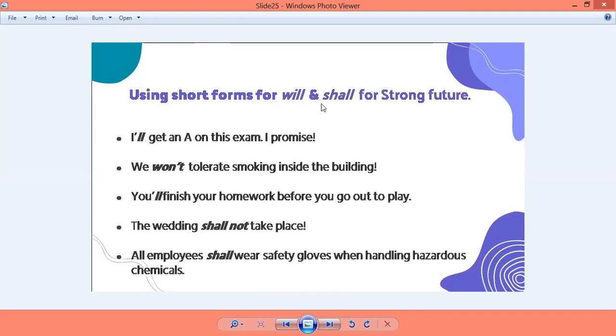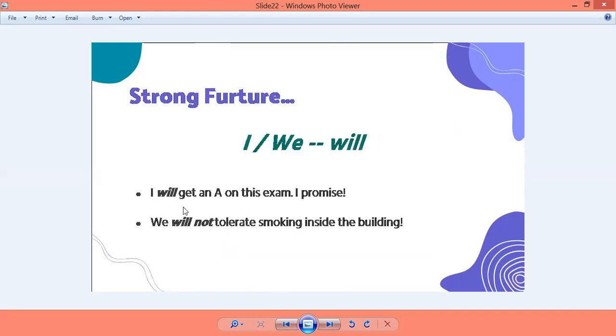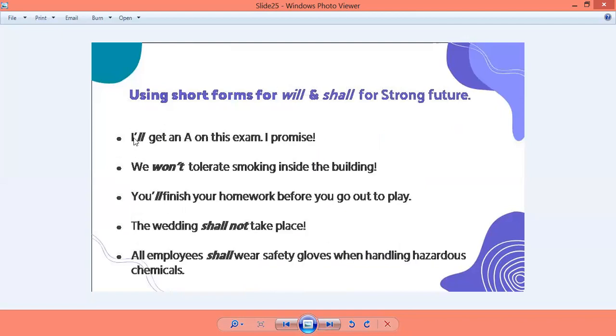How to use short forms when it comes to a strong future. Strong future दिखाना है. I'll get an A on this exam, I promise. हम लोग किसी को promise कर रहे हैं, right? And hence, what are we going to do is यहाँ पे short form कर रहे हैं. If we see in the other slide, यहाँ पे we had used I will get an A. It is a determined sentence कि मुझे करना ही है, मैं promise कर रहा हूँ. Then we are using will, right? So यहाँ पे हमने short form भी क्या use कर दिया है? Apostrophe ll. We won't tolerate smoking inside the building. This was a command, if you remember. तो यहाँ पे will not की जगह पे the short form we have used is won't.